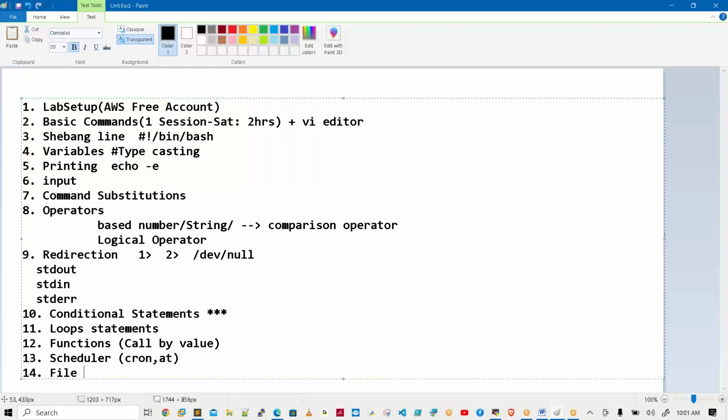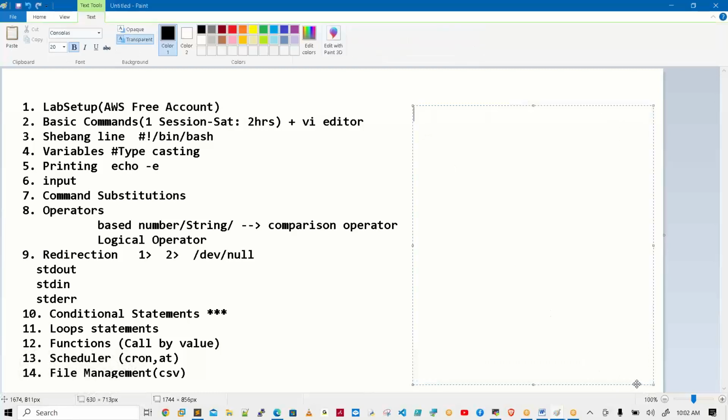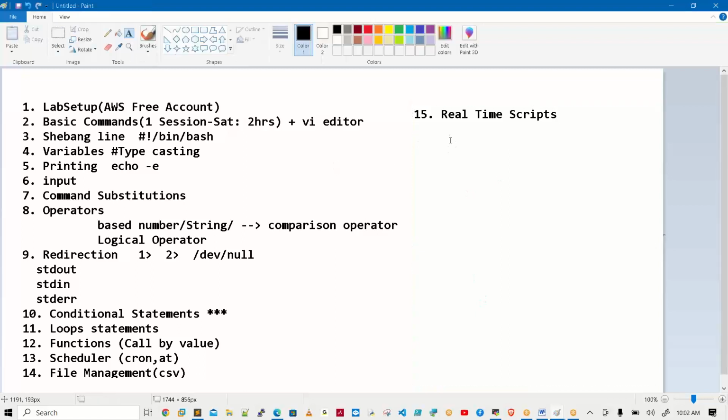Then after file management, here we will write the CSV reports. How to generate the CSV reports? Very important ones. Comma separated values only. Then here we have real-time scripts. Complete all of these after 14 concepts of 15. We will start this area.